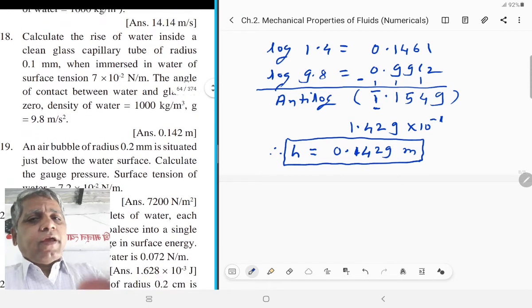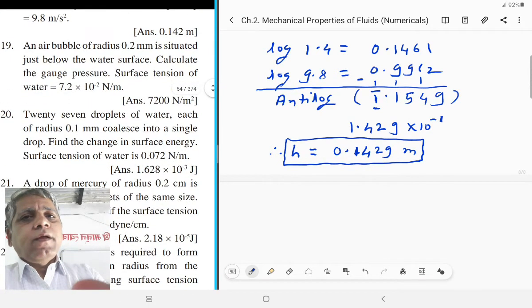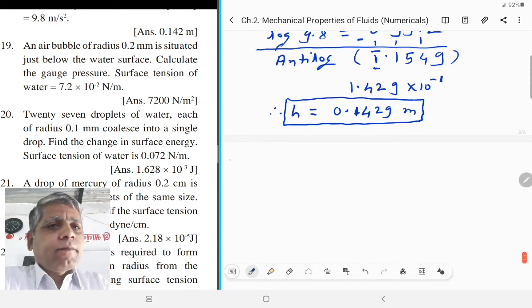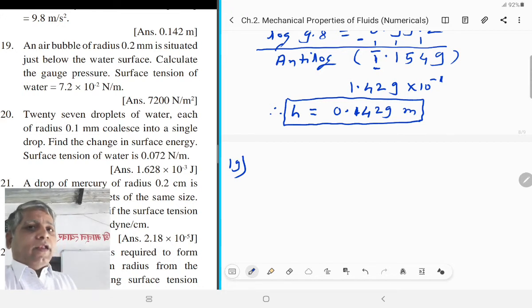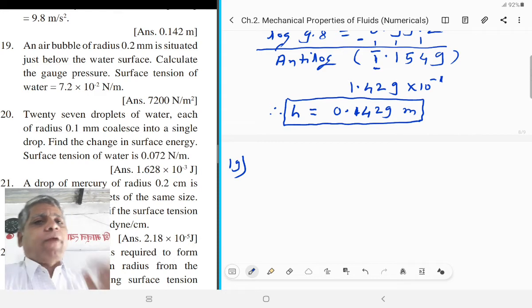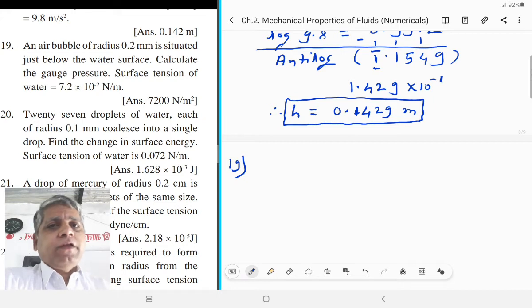Now the next numerical, that is question number 19. An air bubble of radius 0.2 millimeter is situated just below the water surface. Calculate the gauge pressure.